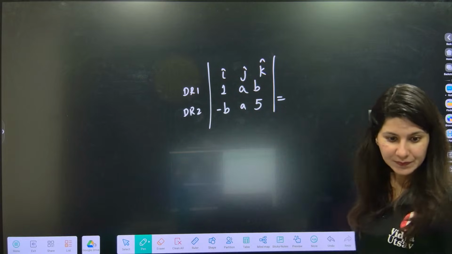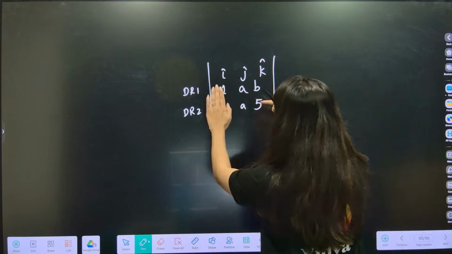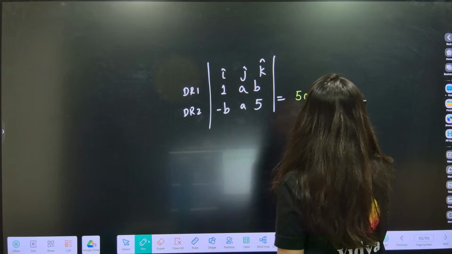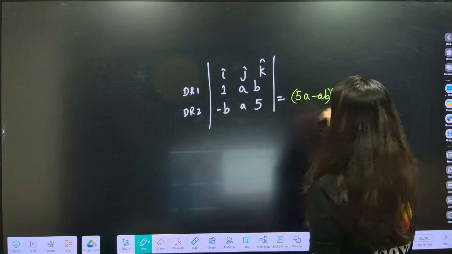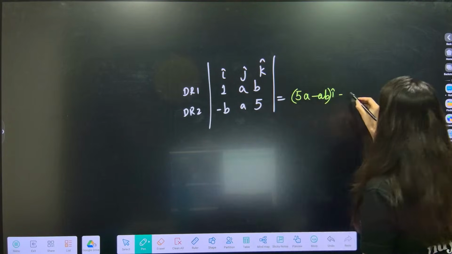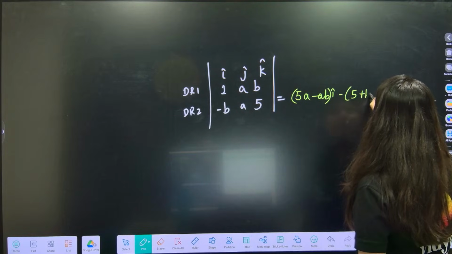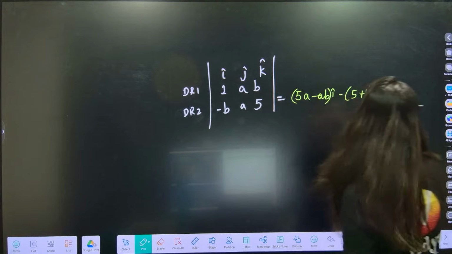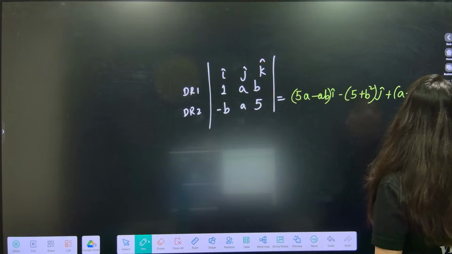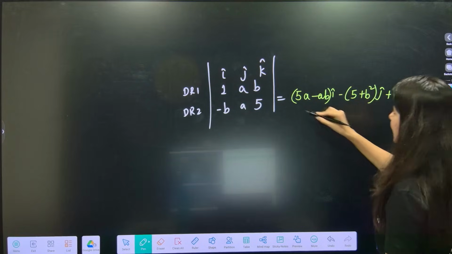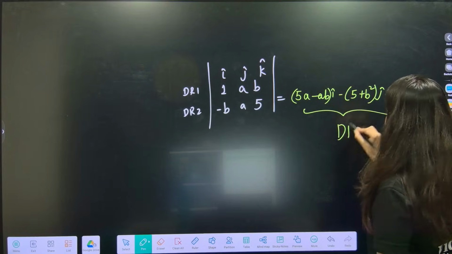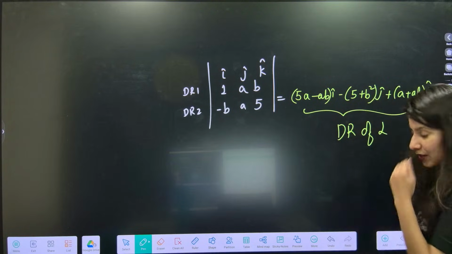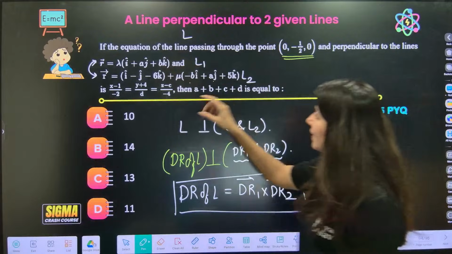Quickly everybody. 5a minus ab, i cap. Minus 5 plus b square, j. ab, k cap. This is nothing but the direction ratio of L, or not? Yes or no? Correct?